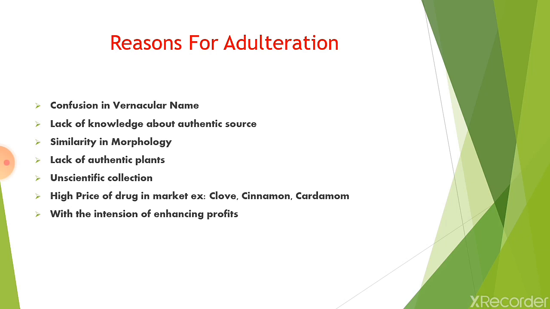Then high price of drug in the market. Some drugs are very costly, due to which, to get the profit, the person does the adulteration. And the last one is with the intention of enhancing profit. This type of adulteration will be performed when you want high price or high profits from the drug.